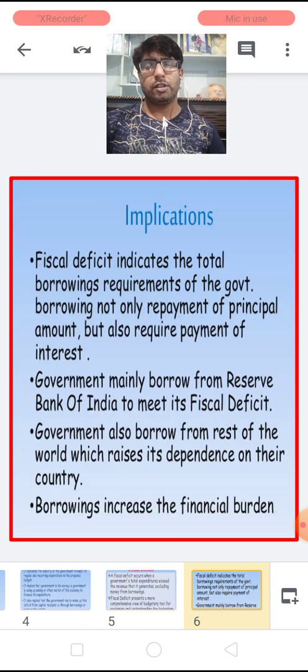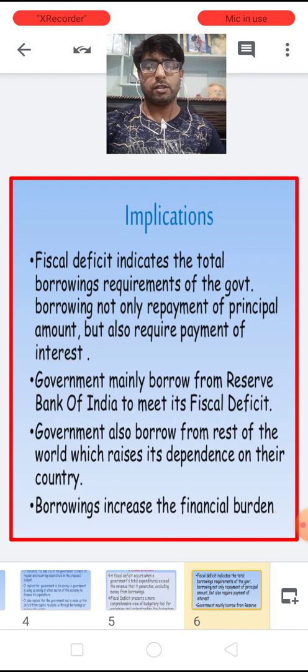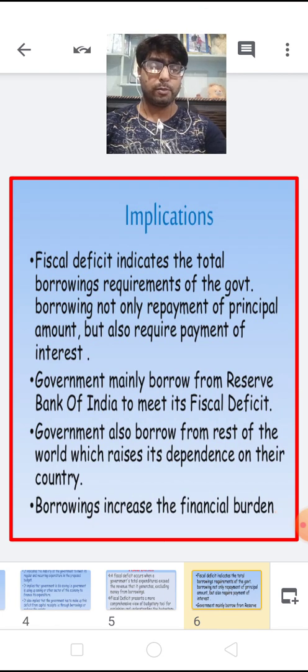Now, what are the implications behind it? Children, there are some implications behind the fiscal deficit, which can be understood from the following points.